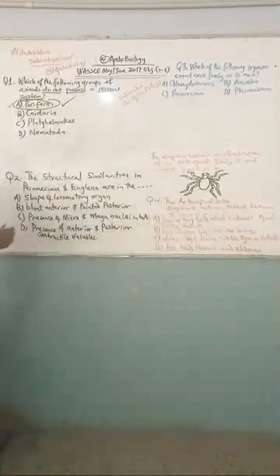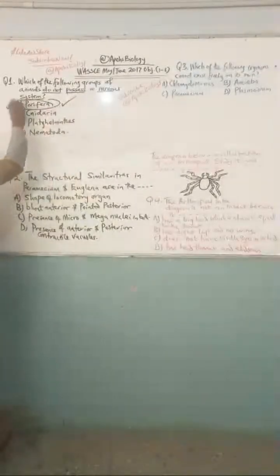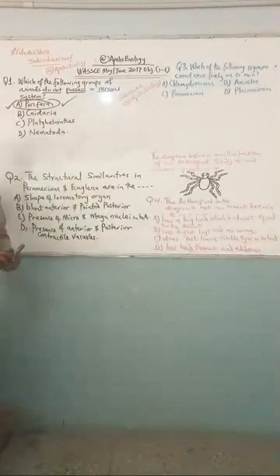So, what's our answer to this question again? Which of the following groups of animals do not possess a nervous system? Our answer is Porifera. Let's go to the second one. The second question comes here, and that second question is this.